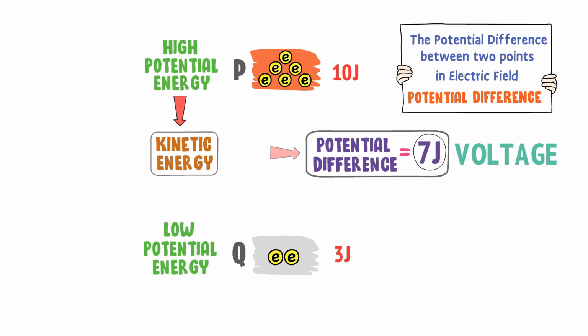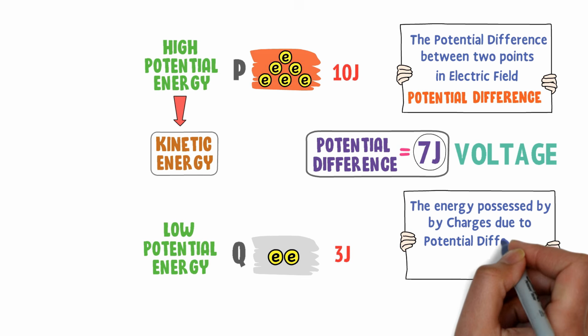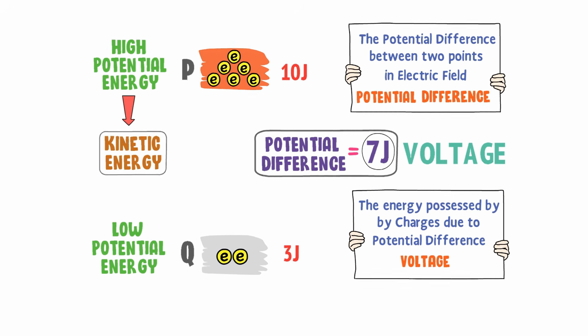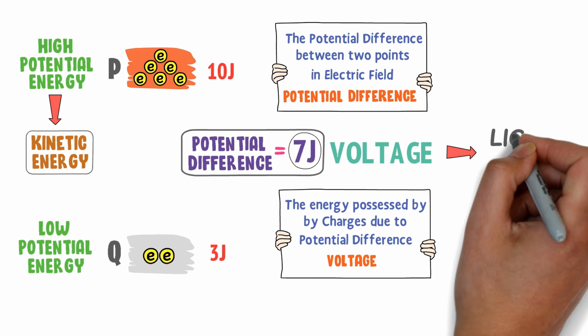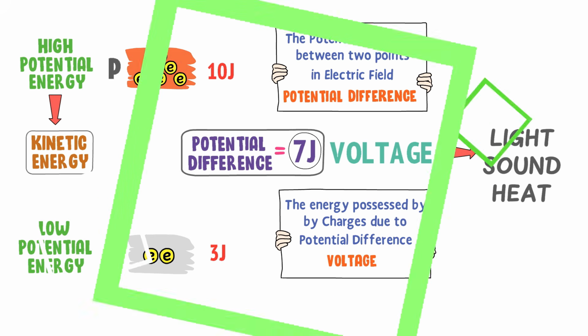So we define voltage as the energy possessed by charges due to potential difference. Let me repeat it. Energy possessed by charges due to potential difference is called voltage. Remember that we can utilize the 7 joules of voltage of charges. For example, we can convert the 7 joules to light energy, sound energy, heat energy, etc.